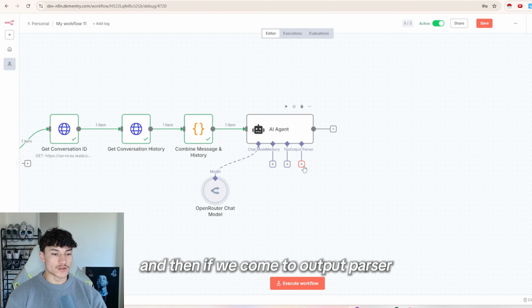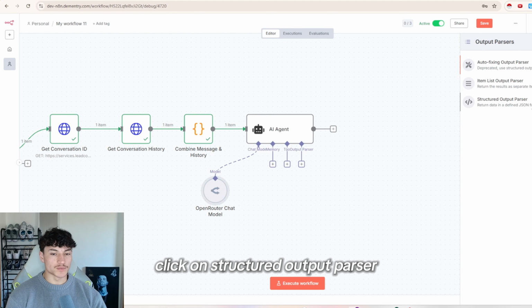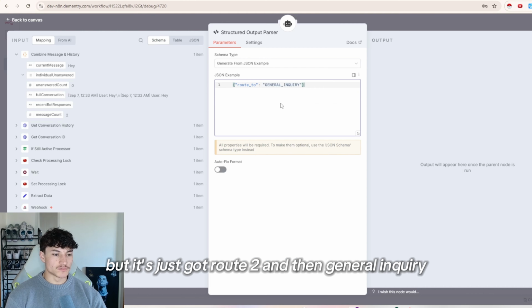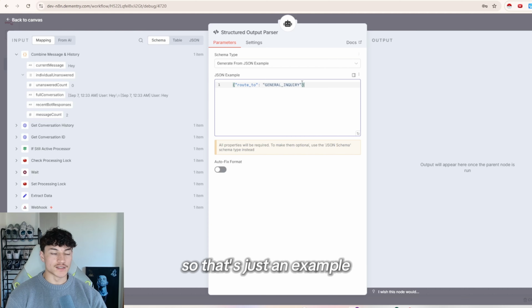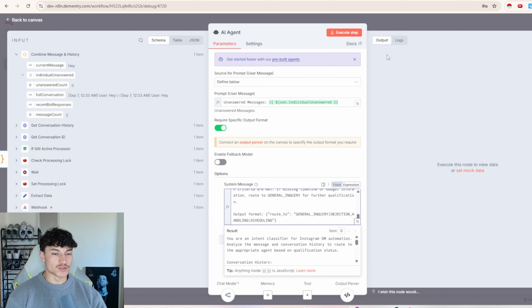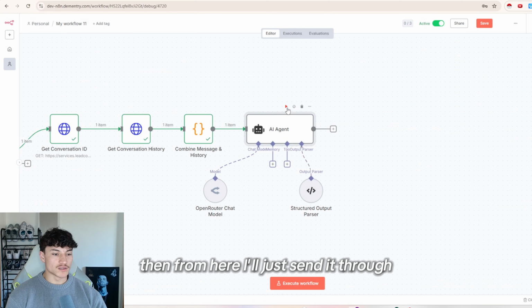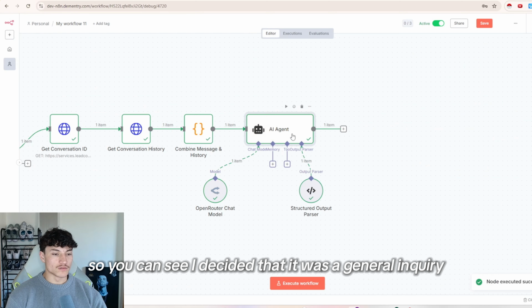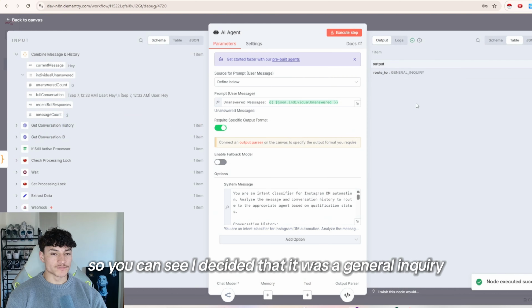And then if we come to output parser, click on structured output parser, and then I'll just paste it in, but it's just got route to and then general inquiry, so that's just an example. But remember we also got it in here at the bottom, so should be good. Then from here I'll just send it through. So you can see it decided that it was a general inquiry.